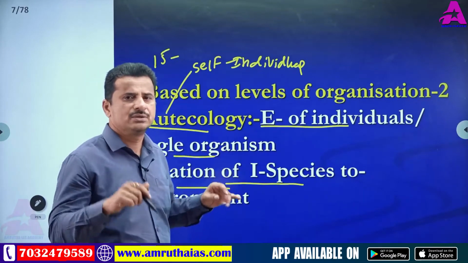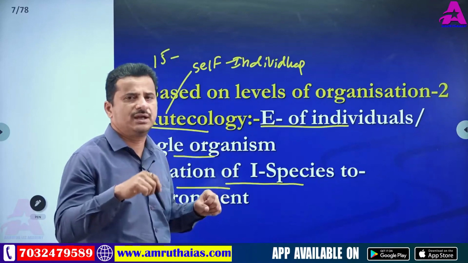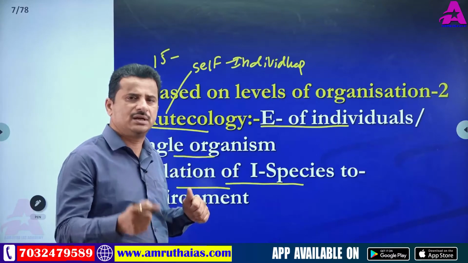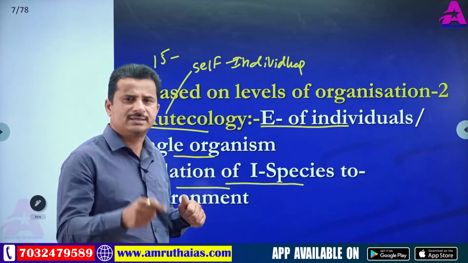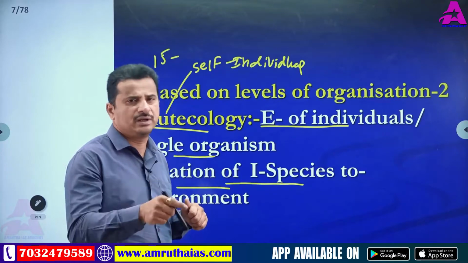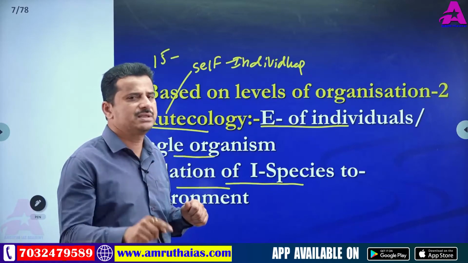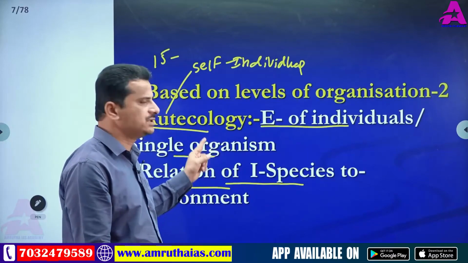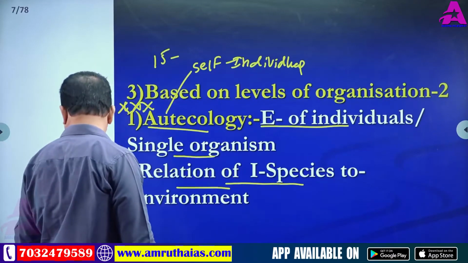For example, humans in relation to the environment, a bird in relation to the environment, a turtle in relation to the environment, a snake in relation to the environment, or a gymnosperm in relation to the environment, like this. A single species' relation to the environment is called autecology or ecology of individuals.